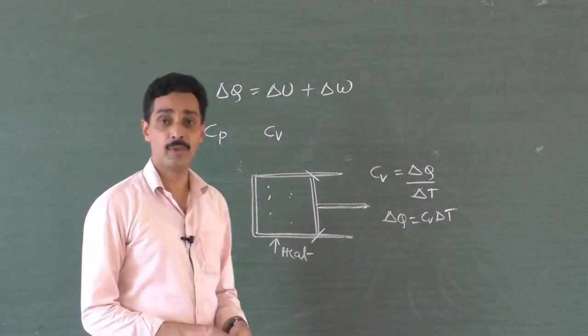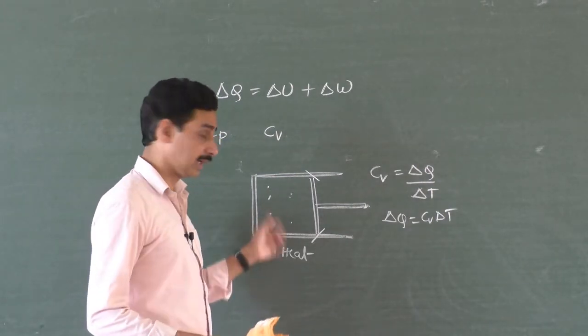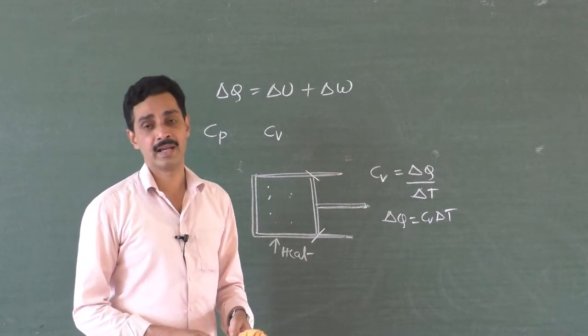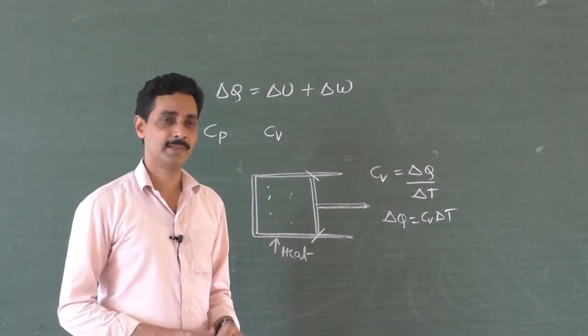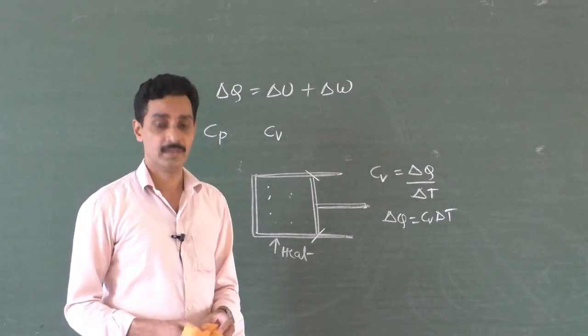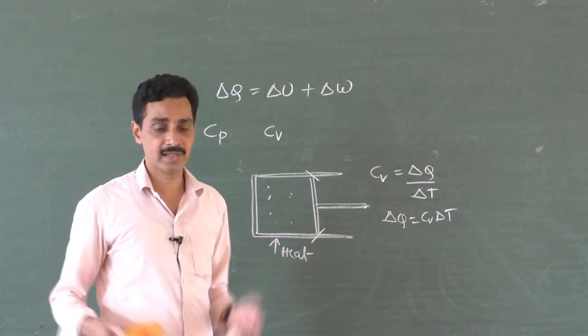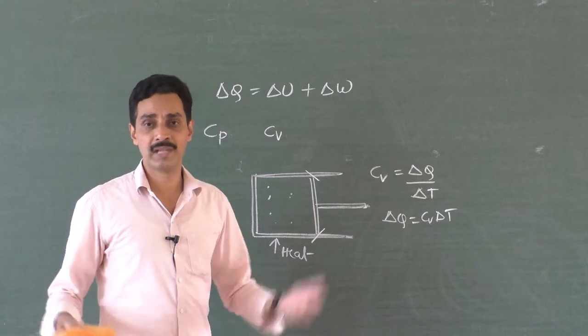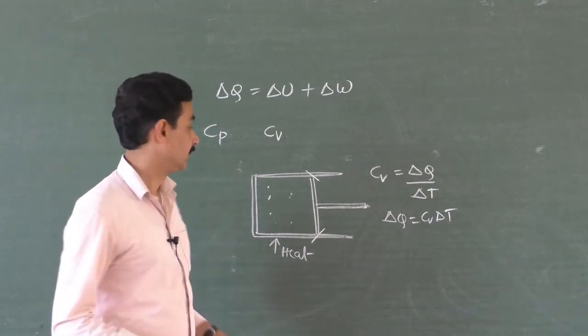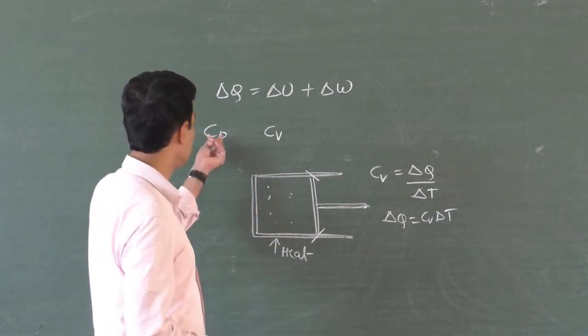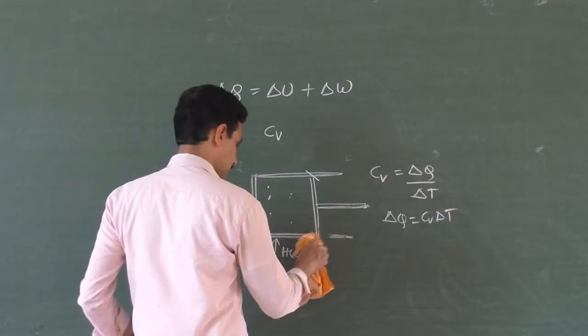You have to adjust with the volume, because if you try to keep the same volume and try to increase the internal energy of the gas, the internal pressure of the gas will start increasing, because as the gas expands, there is not enough space and you are not giving extra volume, so the pressure develops. So if you want to keep the pressure constant, you have to allow the piston to move.